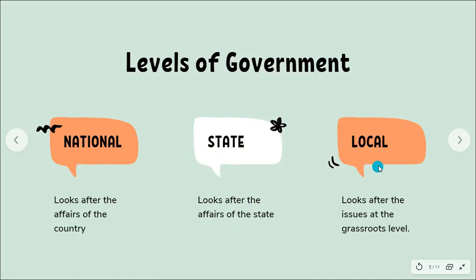Okay. Then you also have local government, wherein the local issues of the grassroots level, right, at the village level, at the district level, are taken up by the local government. So you have local government at towns and villages, both. At towns, you have the MCD.